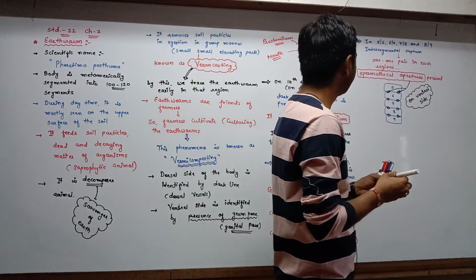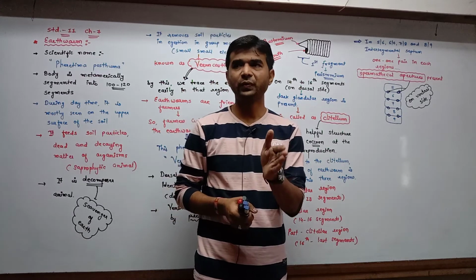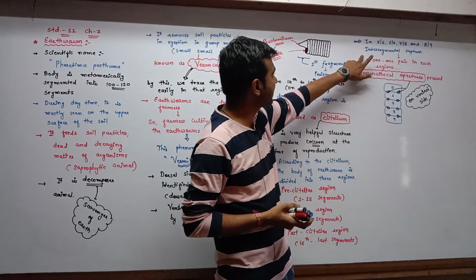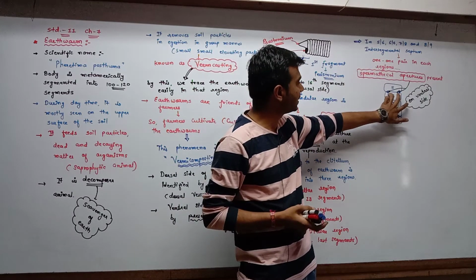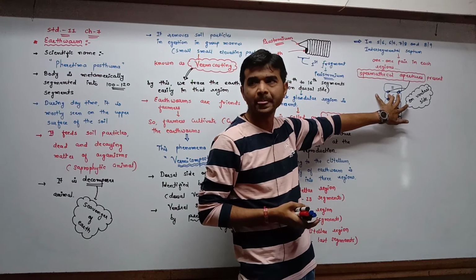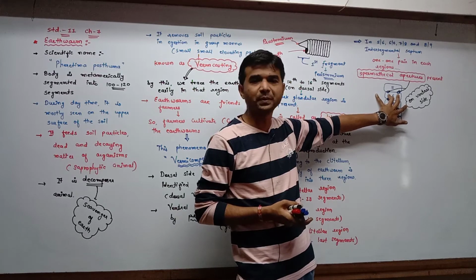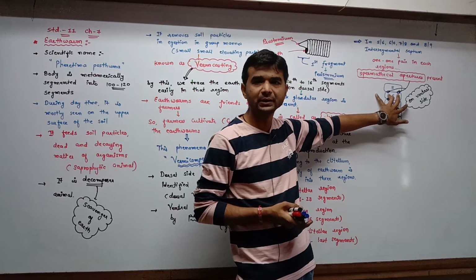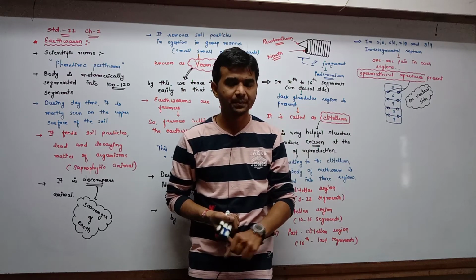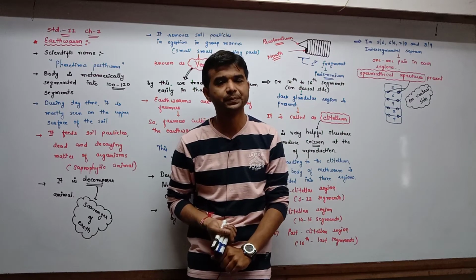Okay, and this is each and every spermathecal aperture. So at the 5 by 6 intersegmental septum, one pair of spermathecal apertures is present. These spermathecal apertures are connected to the spermatheca. Spermatheca are nothing but bag-like structures present in the next segment which store the sperms.